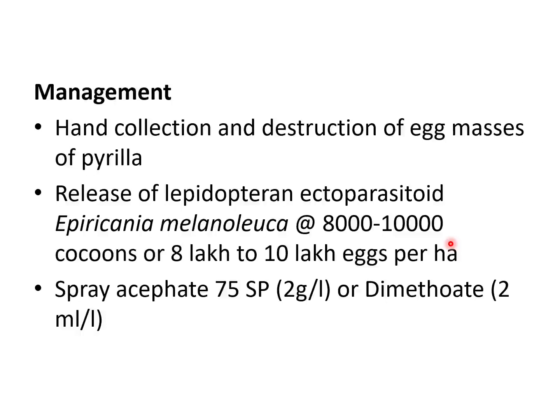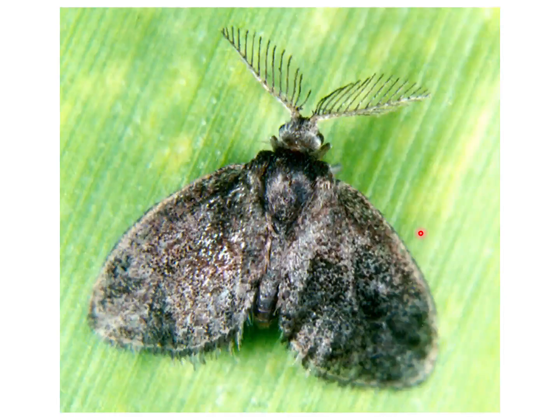We can release mass culture and release Epiricania melanoleuca cocoons at the rate of 8,000 to 10,000 per hectare, or we can release eggs of Epiricania melanoleuca at the rate of 8 lakh to 10 lakh eggs per hectare. Or if infestation is extremely severe, you can go for spray of acephate or dimethoate. As we have discussed, the dose is same as we discussed in the woolly aphid, 2 gram or 2 ml per liter. So the management includes hand collection and destruction, release of Lepidopteran ectoparasitoid Epiricania melanoleuca.